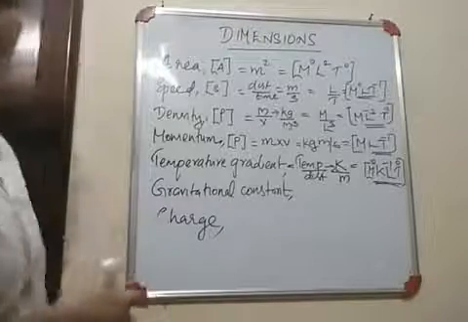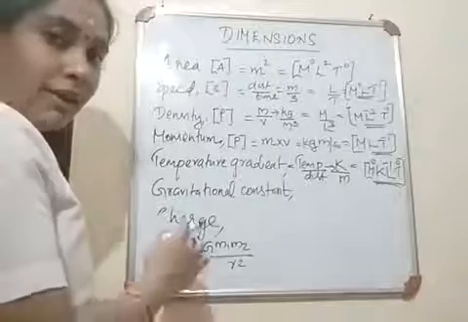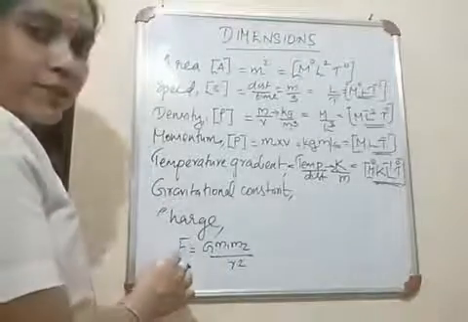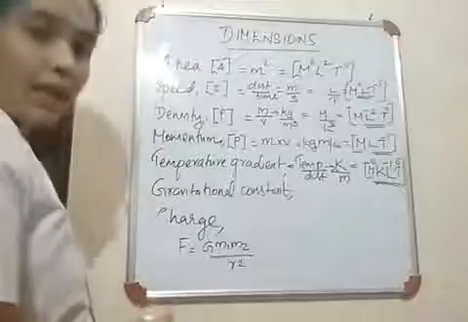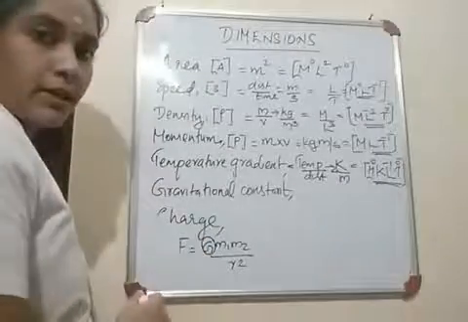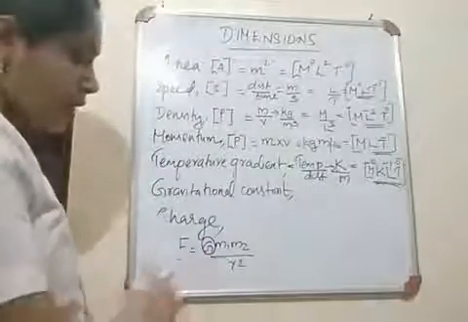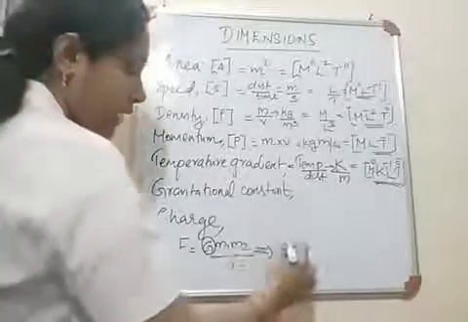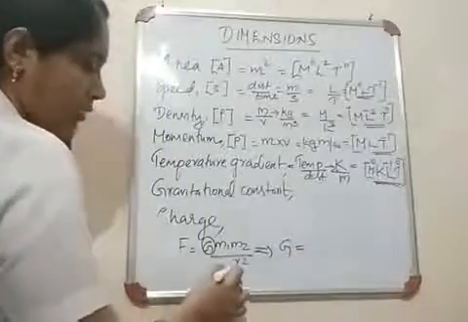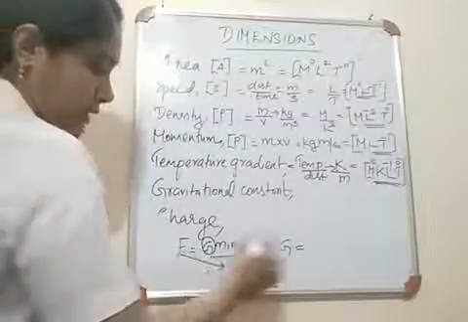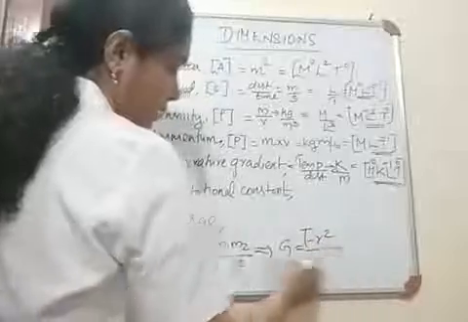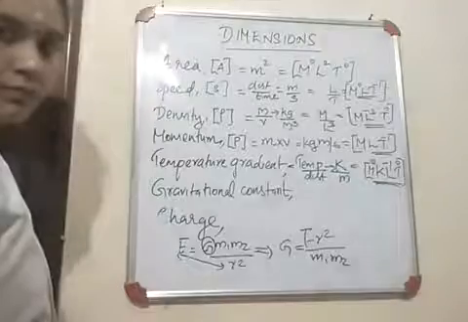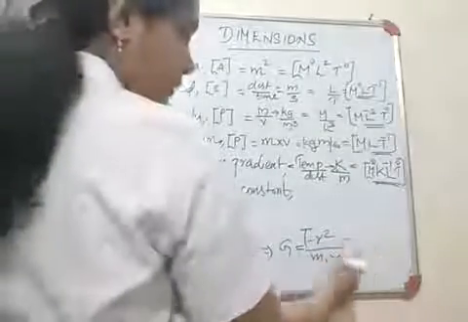Now gravitational constant. You had studied this expression in your class 9 physics, gravitation. F is equal to gravitational force, F is equal to G m1 m2 by r square. Here G is the gravitational constant, right? So you need to find out the dimension for this gravitational constant. What is the equation to find out gravitational constant? From this, G is equal to F into r square divided by m1 into m2, right? Then this is the formula.